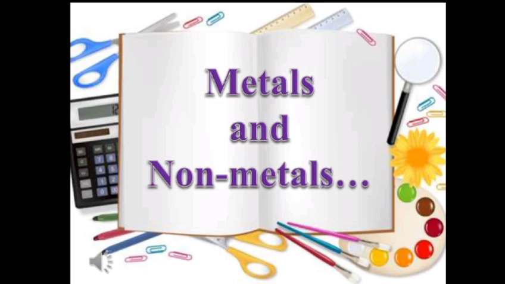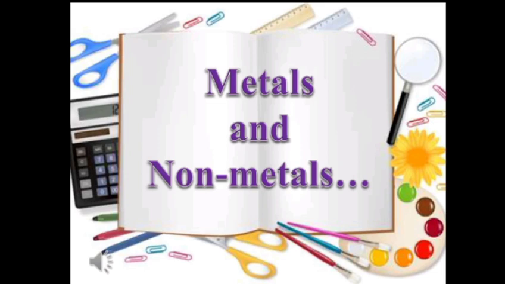Every substance on this earth is made up of one or more than one element. Like oxygen and nitrogen gas, these are made up of oxygen and nitrogen. But when we talk about water or H2O, that is made up of hydrogen and oxygen. Similarly, sugar has carbon, hydrogen and oxygen as the basic elements.